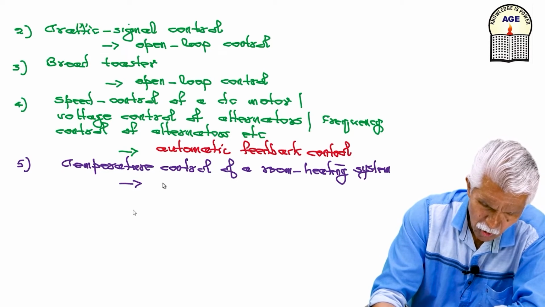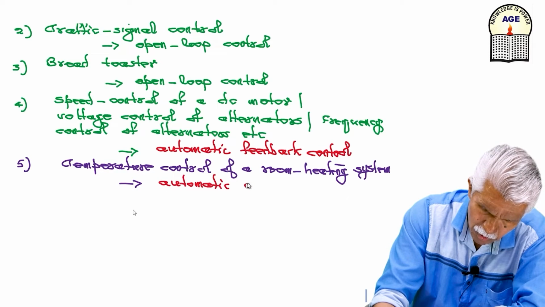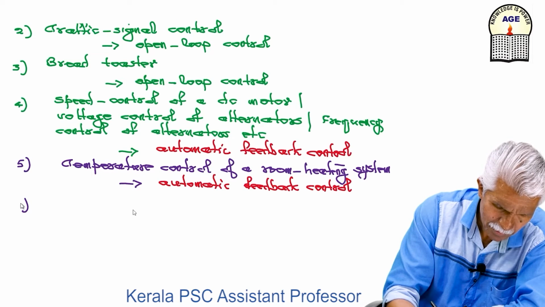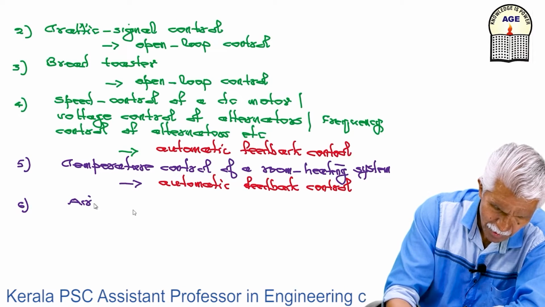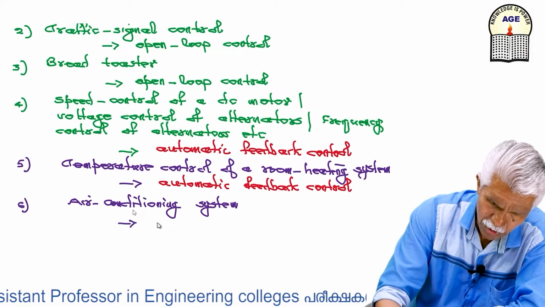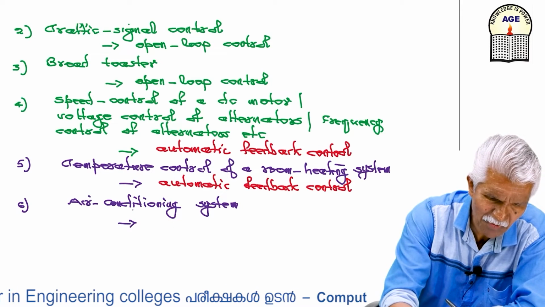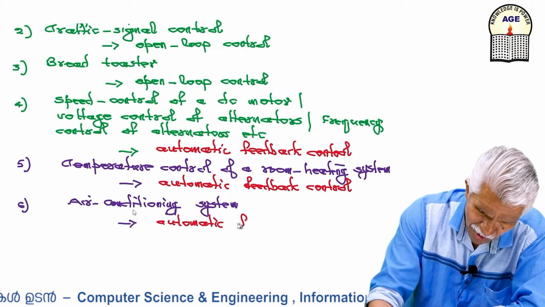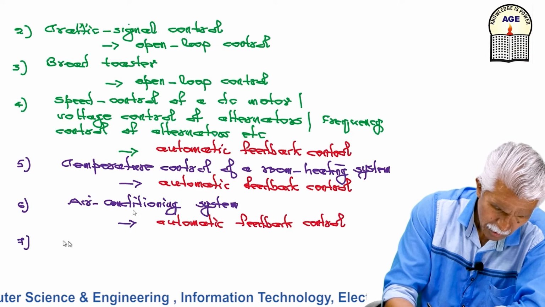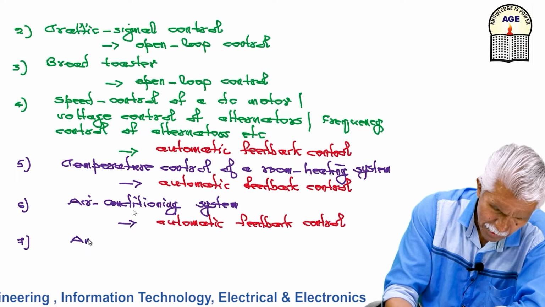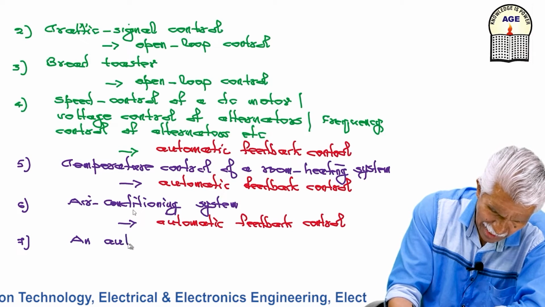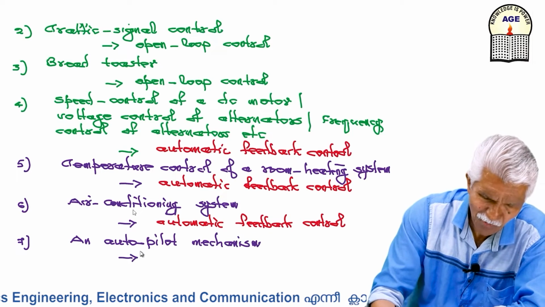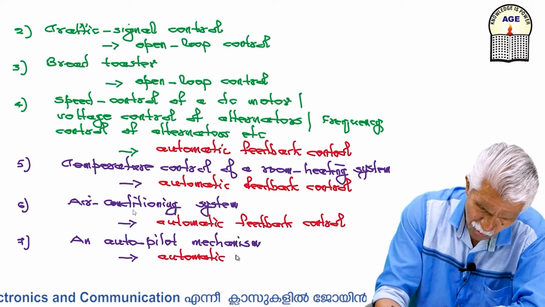So that is automatic closed loop or automatic feedback. Air conditioning system. So that is closed loop. That is automatic feedback. So automatic feedback control. An autopilot mechanism. So that is an automatic feedback control.